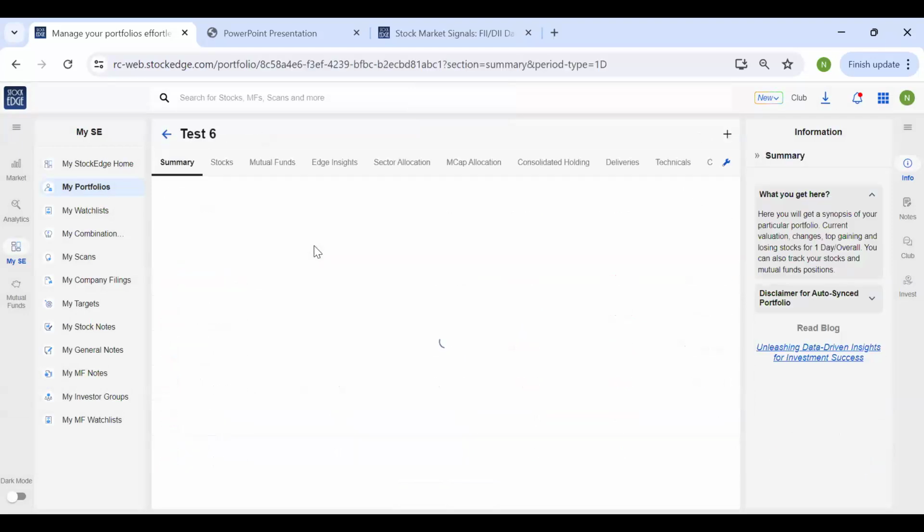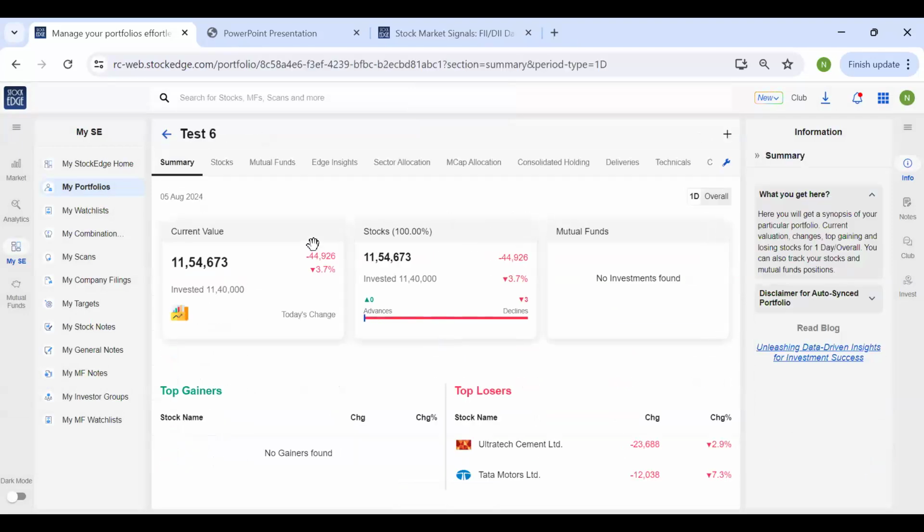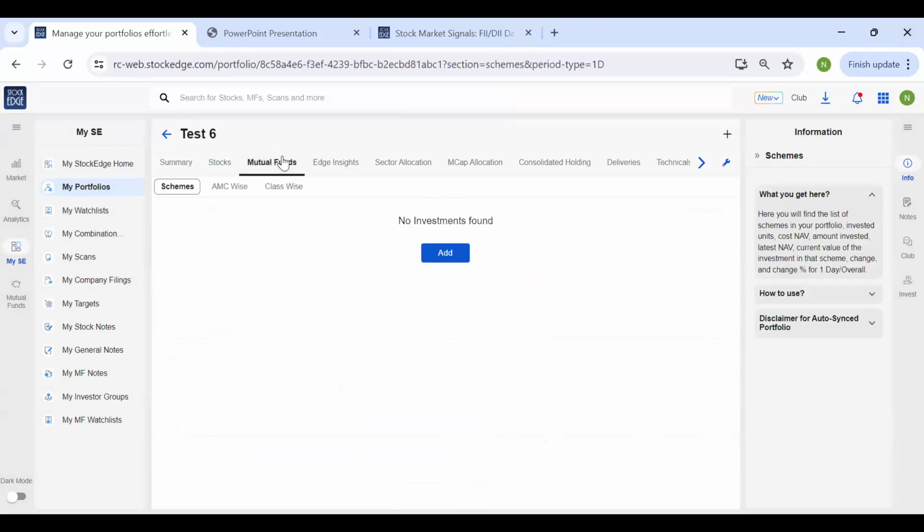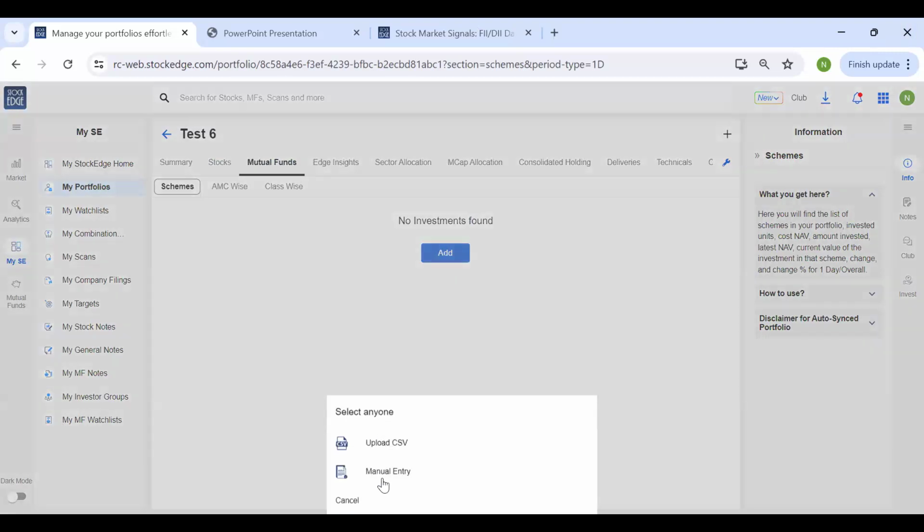Now let's just click this and know how we can use it to analyze. So these are the top gainers and losers from my portfolio. If you are holding mutual funds and if you wish to import them, you can also import mutual funds over here. So just go to mutual funds, click on add, and you can either upload an Excel sheet or manually import your mutual funds as well.